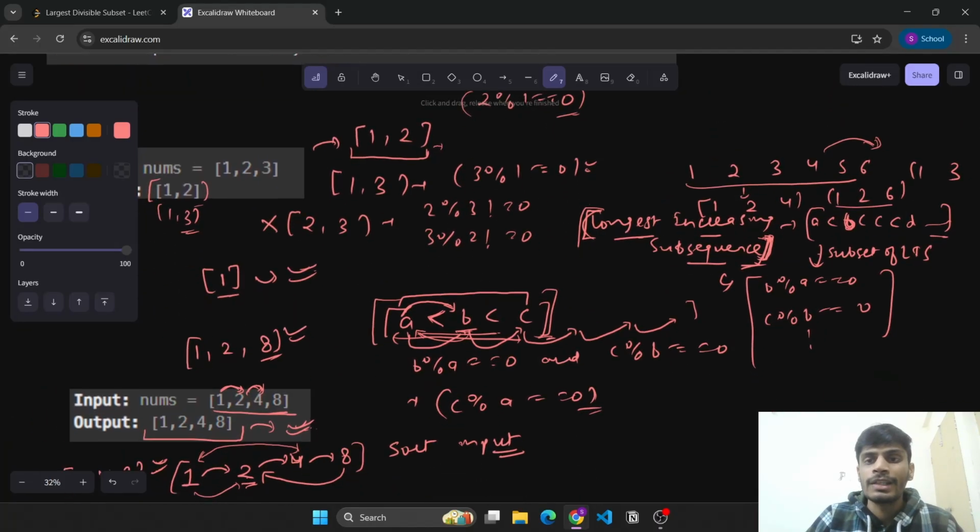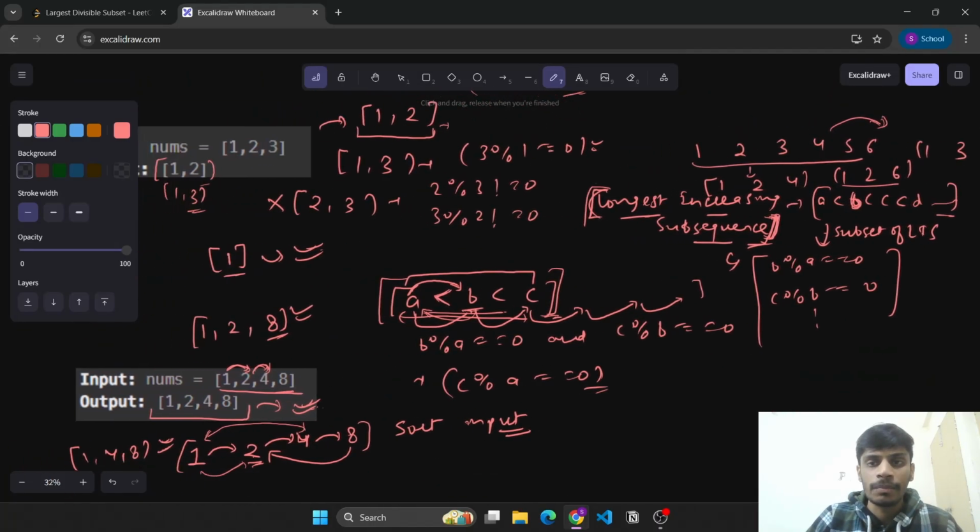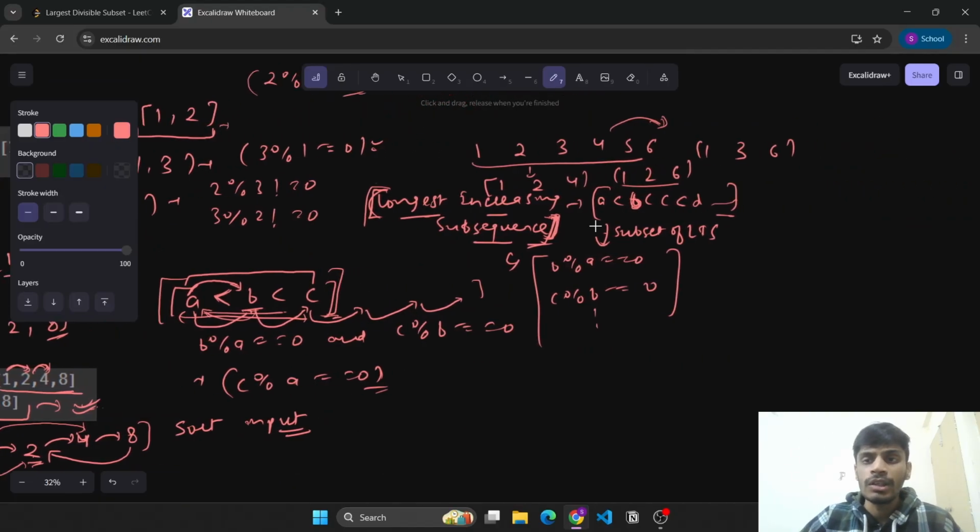And now how do we solve the problem of longest increasing subsequence? We solve it using dynamic programming, right? I hope you are aware of how we get the longest increasing subsequence. If you are not, then it is simply a 2D DP where we maintain the DP of current index and the last index, and we simply keep updating it.